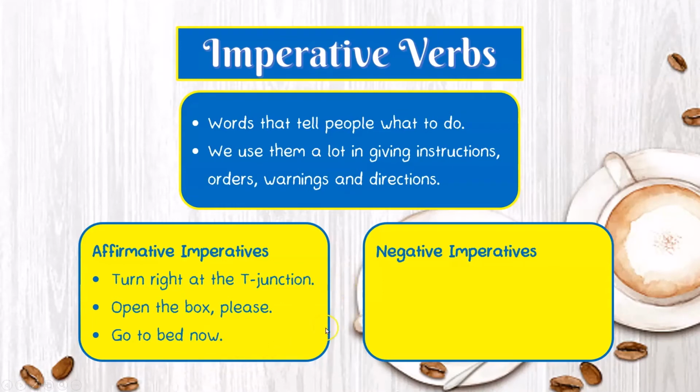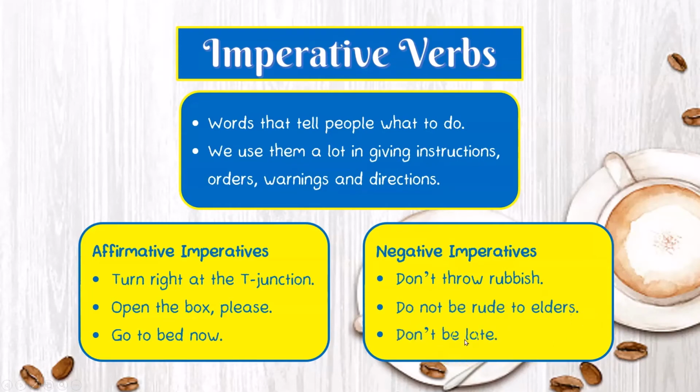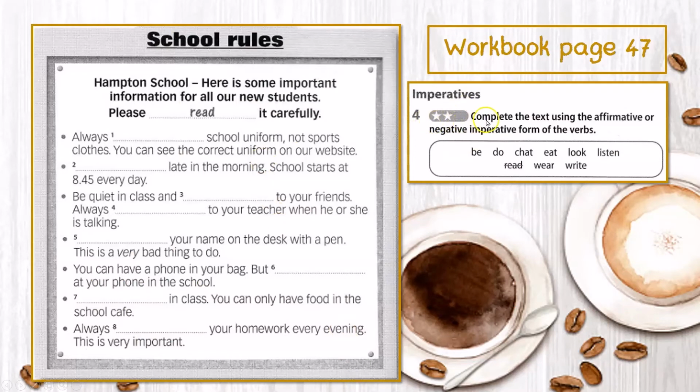These are affirmative imperatives. And for negative imperatives, the examples are: don't throw rubbish. Do not be rude to elders. Don't be late. Okay, the differences between these two are, for negative imperatives, they have don't or do not. Okay, so now task 4, you have to complete the text using the affirmative or negative imperative form of the verbs. Okay, you have to use these words, but you have to choose between affirmative and negative imperative.